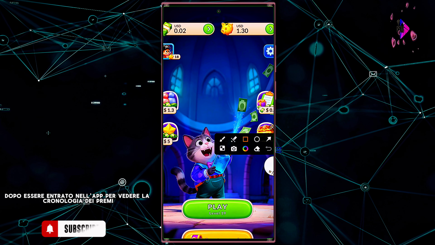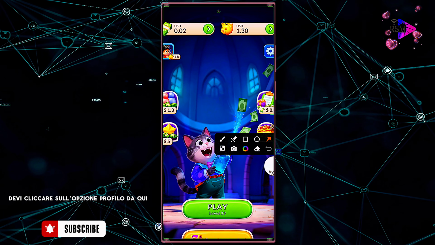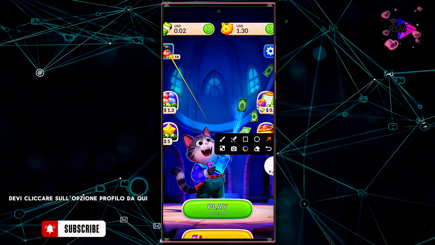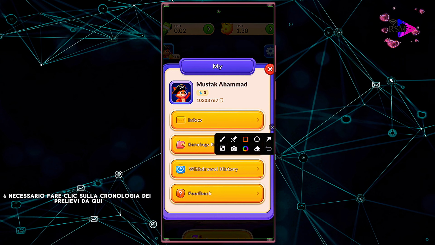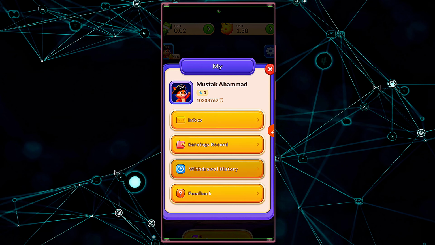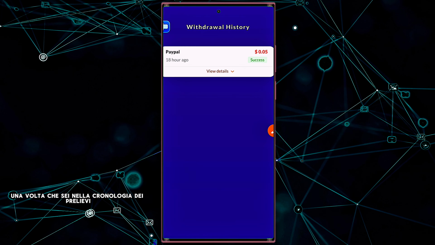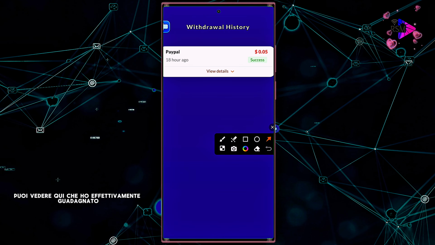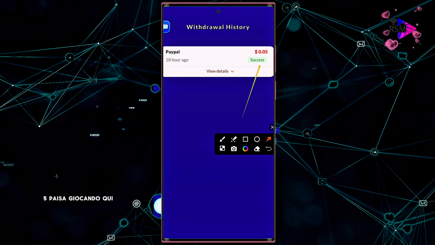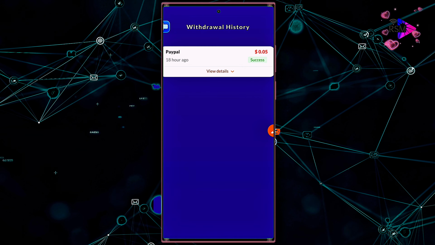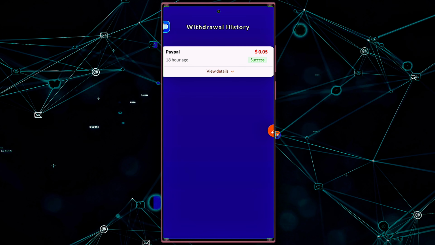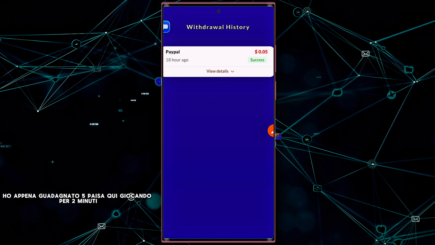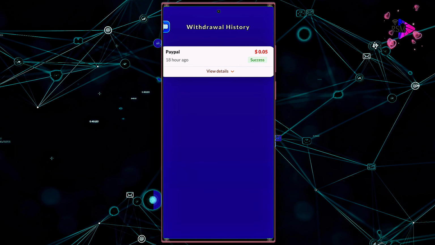After entering the app, to see the reward history, you have to click on the profile option from here. After clicking on the profile, you need to click on withdrawal history from here. Once you're in the withdrawal history, you can see here that I've actually earned 5 Paise by playing games here. And this withdrawal has been successfully completed for me. I just earned 5 Paise here by playing games for 2 minutes.